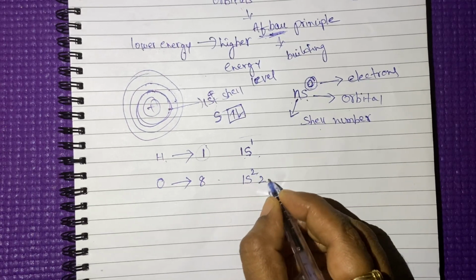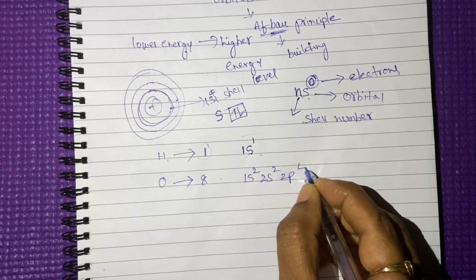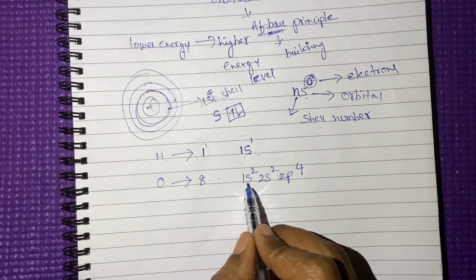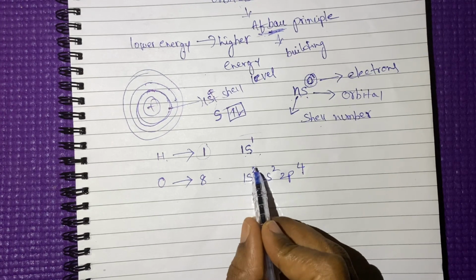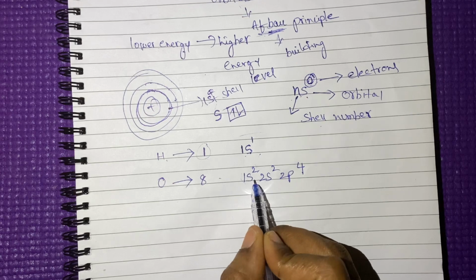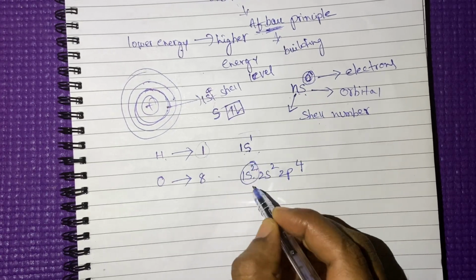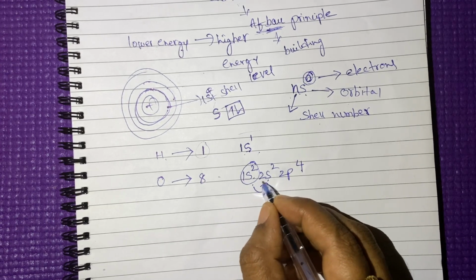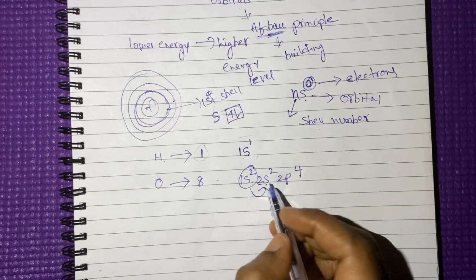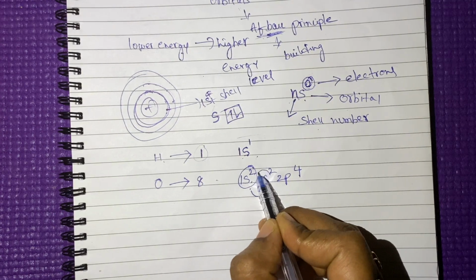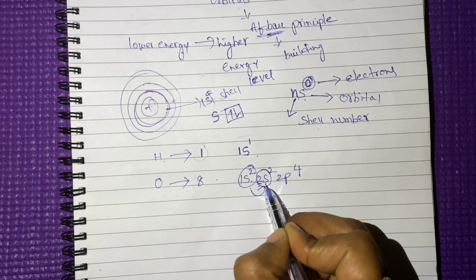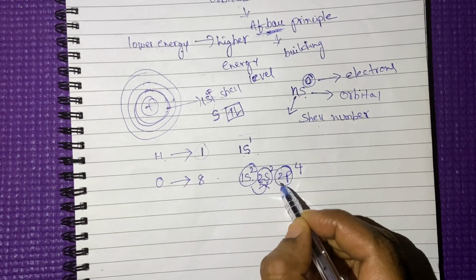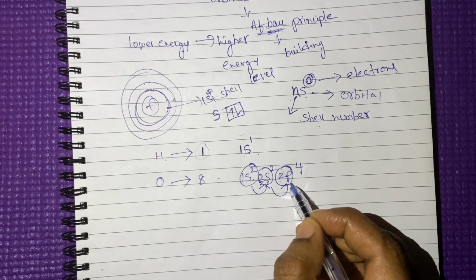1s2, 2s2, 2p4. See here, by seeing this electronic configuration, we can say that the first 2 electrons enter into the 1s orbital. After completion of this s orbital, the third electron enters into the 2s orbital, that is present in the second shell. 2 means second shell. After completion of the second shell s orbital, the fifth electron enters into the second shell again, the 2p orbital. Okay.